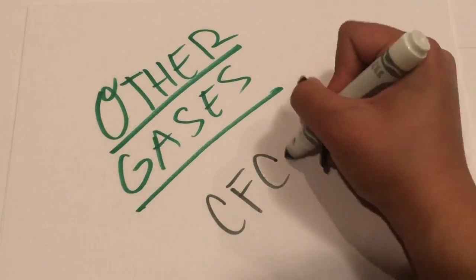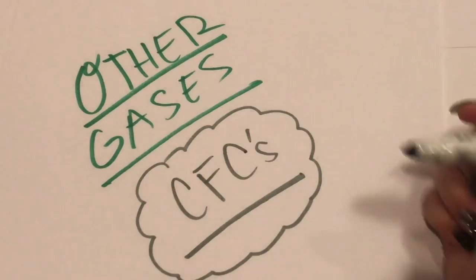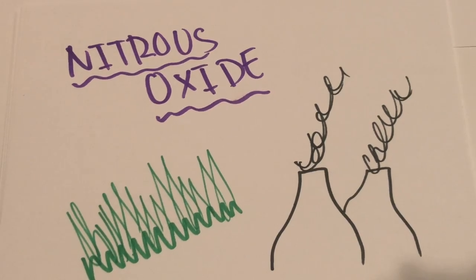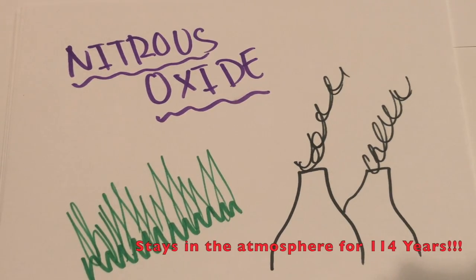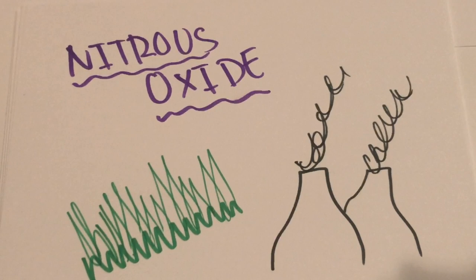The category of other gases includes CFCs, which are chlorofluorocarbons, and they damage the Earth's ozone layer. Nitrous oxide comes from farming practices that add extra nitrogen to the soil, such as applying lots of fertilizer or burning fossil fuels, as well as some industrial and manufacturing processes.